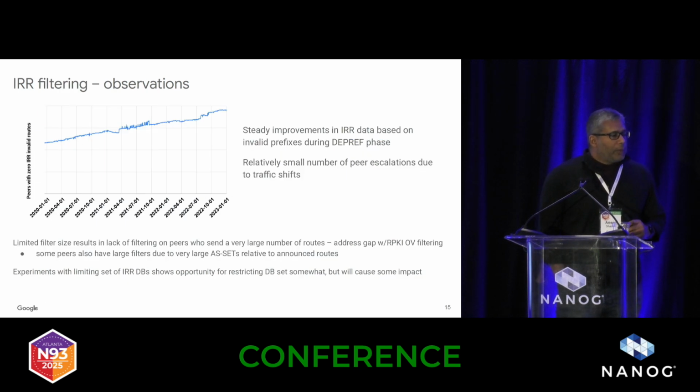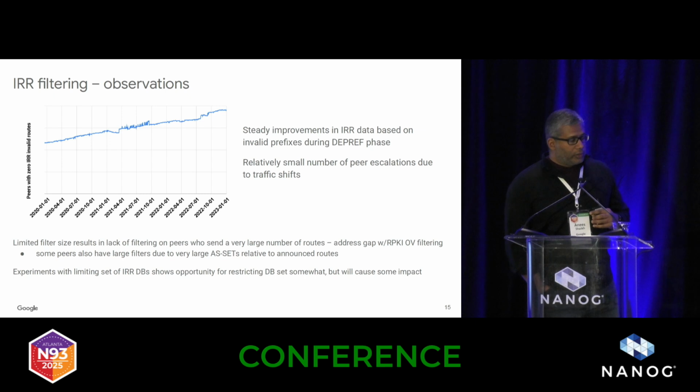Now, IRR filtering, just a couple words about this. As I said, we saw some modest improvements. This is a graph over time of the number of peer ASNs that had 0 invalids in their IRR. You can see that there's some steady improvement over time that we got during the deprep phase. Fortunately, we had relatively few escalations, although they were certainly not 0. Our operations team did have to field them and work with the dev team to resolve them. And as I mentioned before, the fact that we have a limited size on how big a filter we'll deploy means that there are some gaps in our filtering.